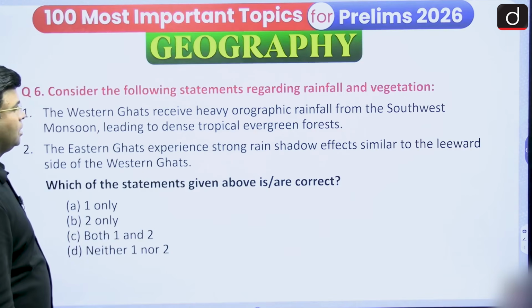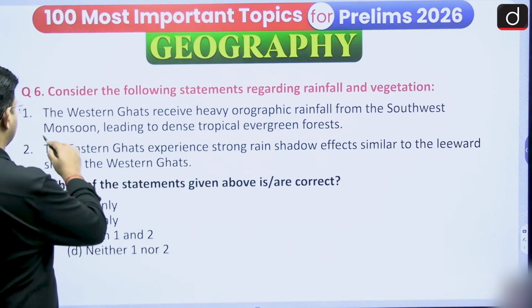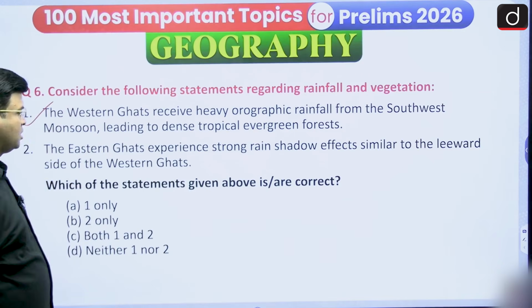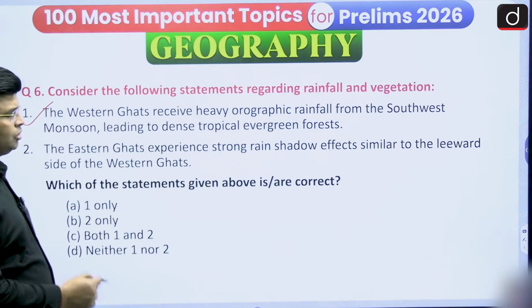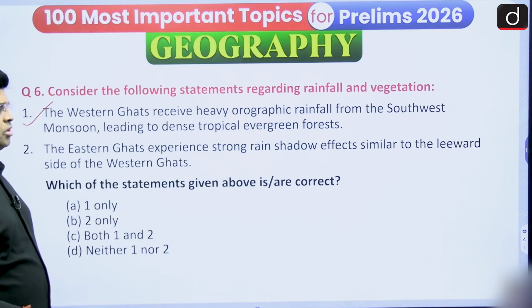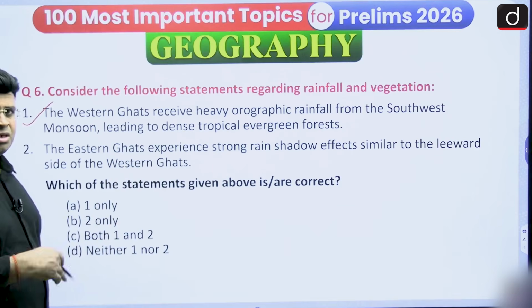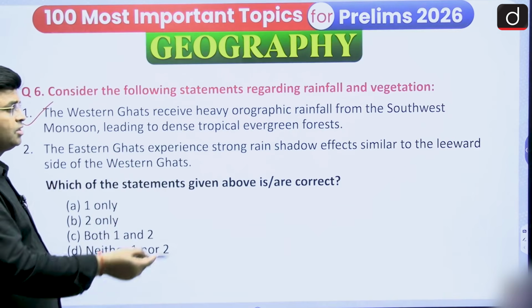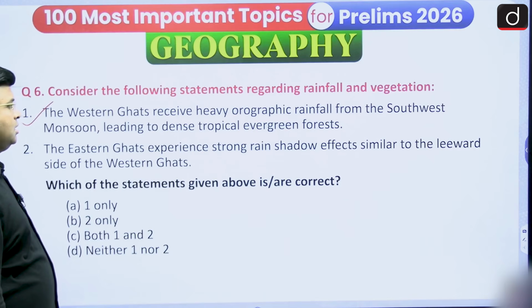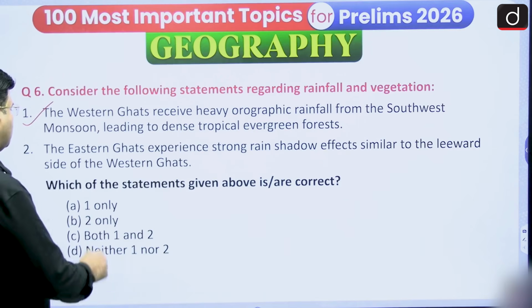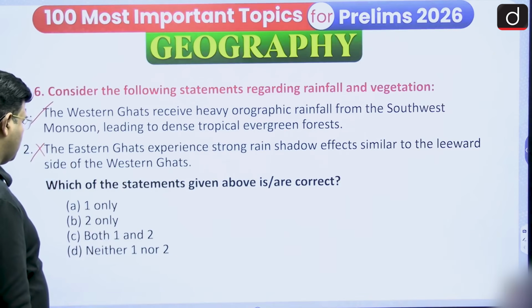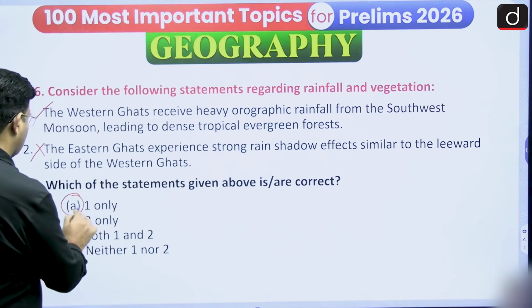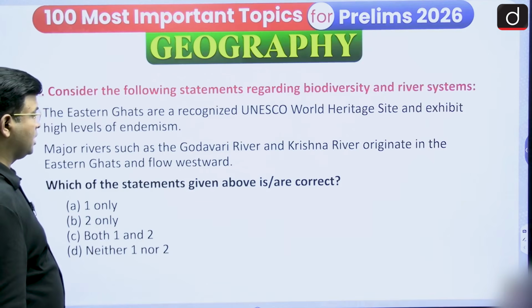Yeah, and you know that also tropical semi-evergreen forest in this region. So this statement is correct. The Eastern Ghat experiences a strong rain shadow effect. No, there is not a strong rain shadow effect. In the Western Ghat, there is very high rainfall. The other side is very less, and then similar to the leeward side of the Western Ghat. No, it is not right, and we can say that only one is correct.